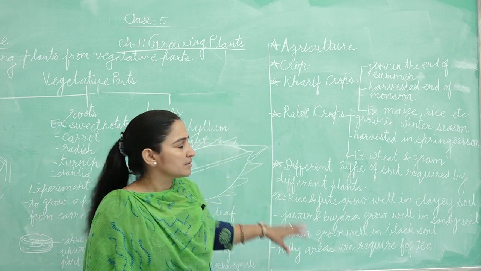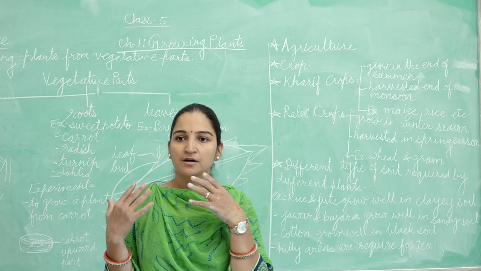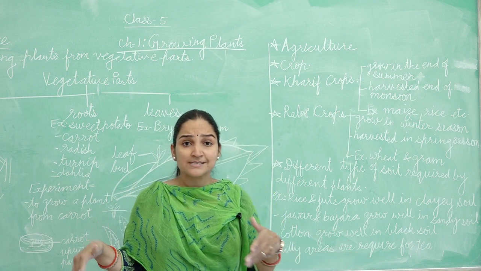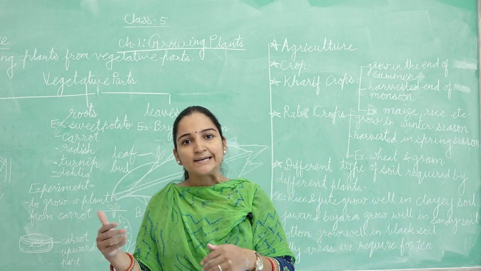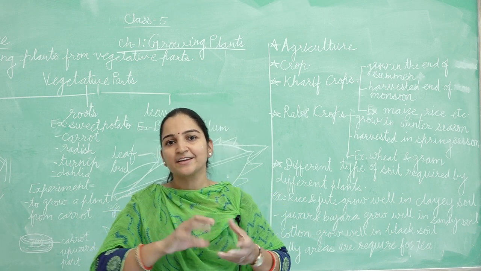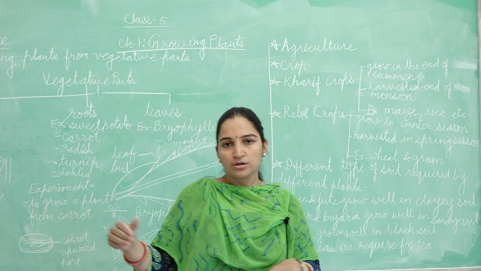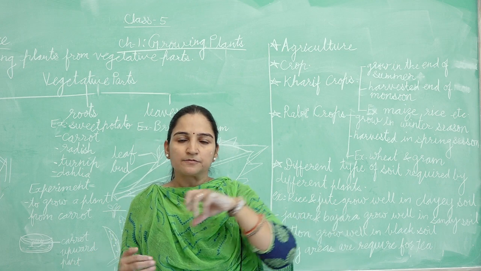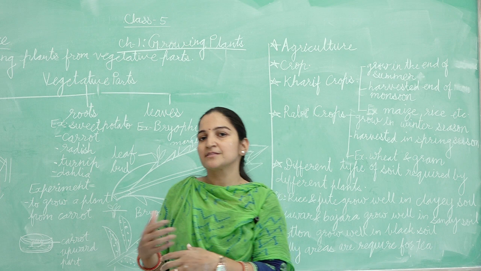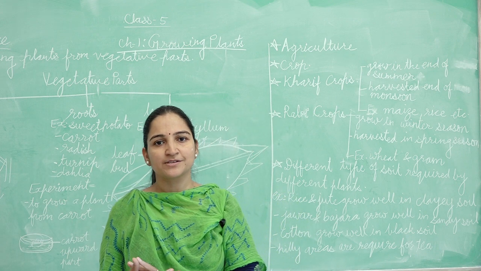I will explain it verbally. The first step of agriculture is tilling the soil, that means making the soil airy. When the farmer ploughs with a tractor or plough, they make the soil airy. This is the first step of agriculture.